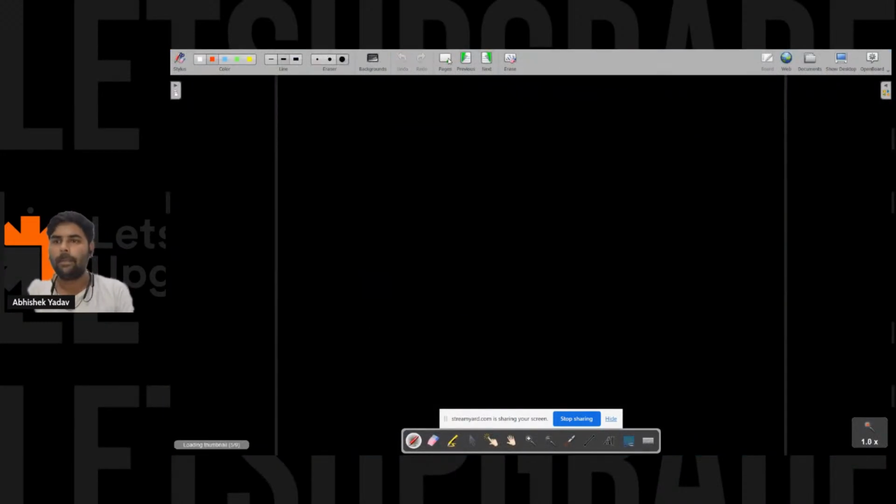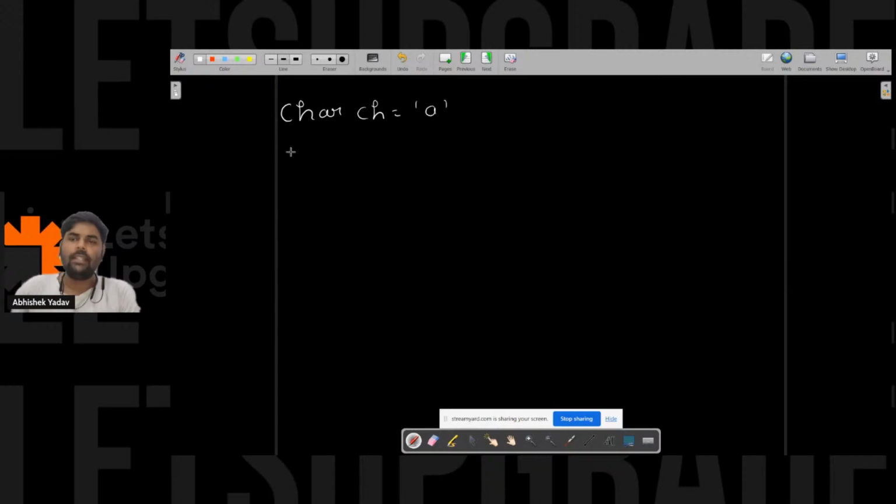Here we have char ch is equal to a. After that we have int num is equal to ch. We know a character occupies 2 bytes in computer memory, so you can understand it like this.